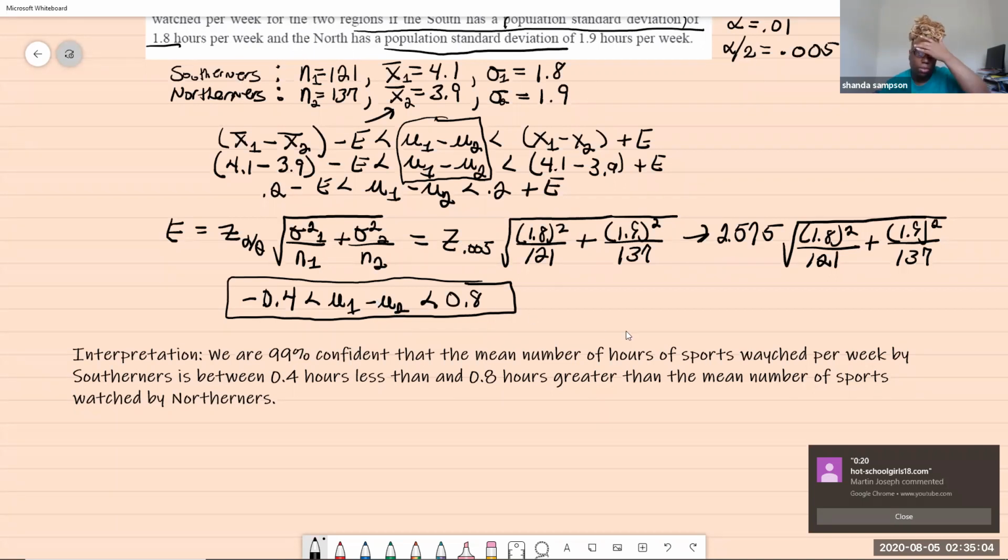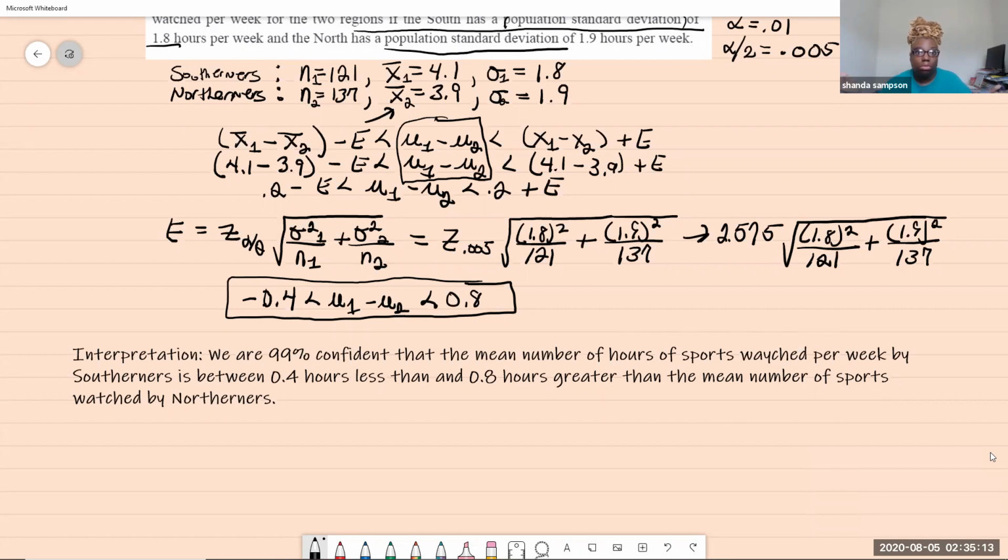How do we know they could be equal? We know that they could be equal because zero is in the middle. So it's possible that they could be equal. Since the interval contains zero, those things can be equal, so we don't have any evidence that they're necessarily unequal.